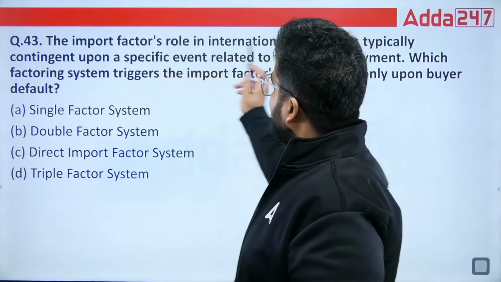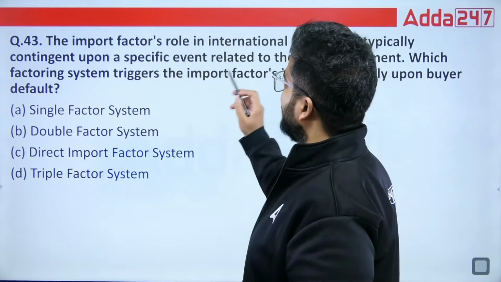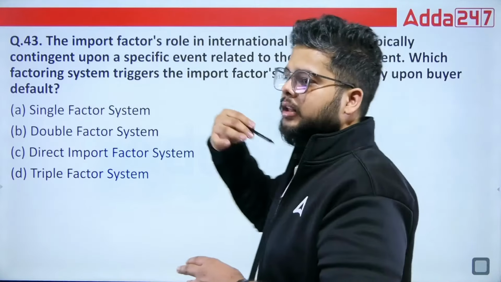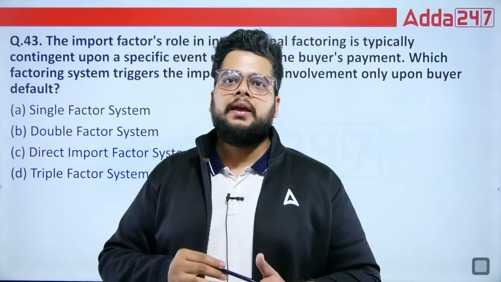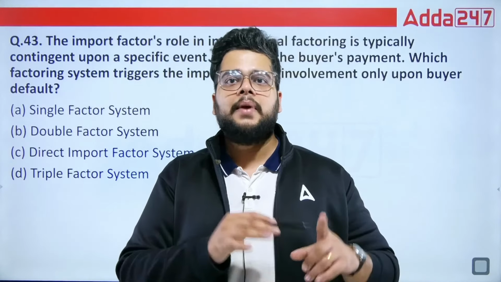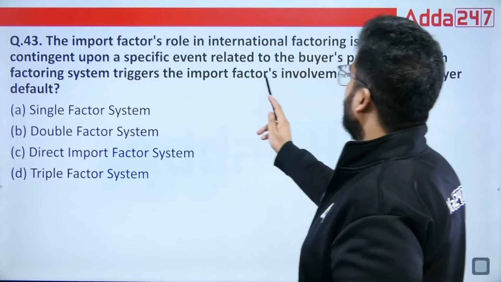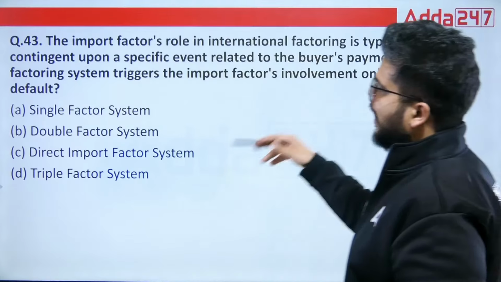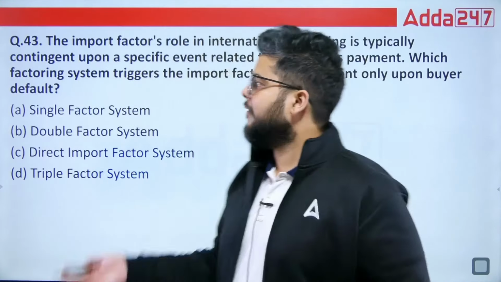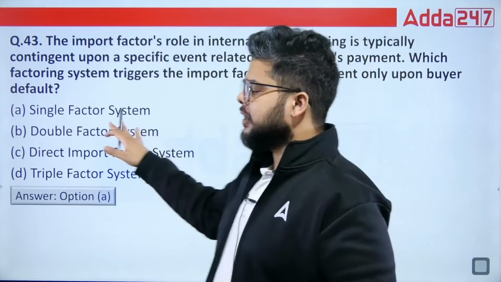Then we have: import factor's role in international factoring is typically contingent upon a specific event related to buyer's payment. When will the particular party chip in if a link in the entire factoring system has lost? So which factoring system triggers the import factor's involvement? Only upon buyer default. If the buyer defaults, under which factor system you will have the role of your import factor? It will be under the single factor system.